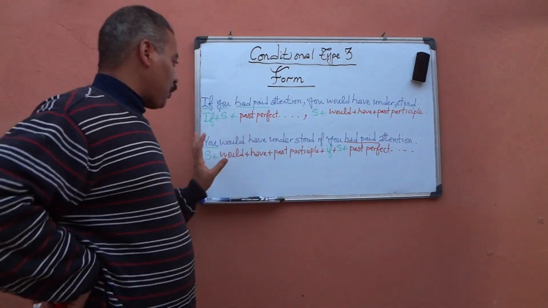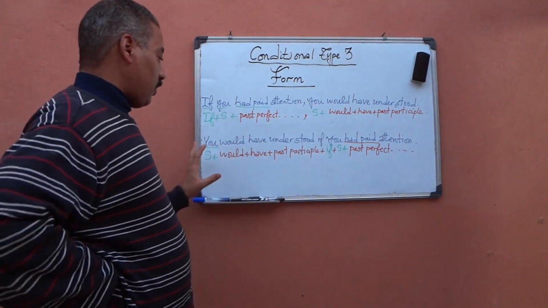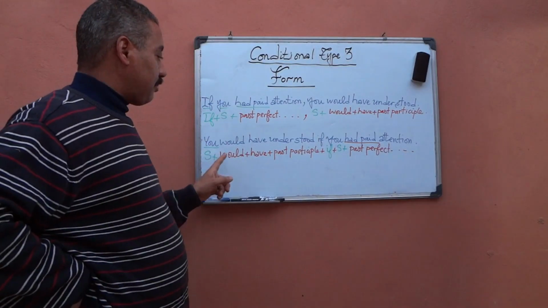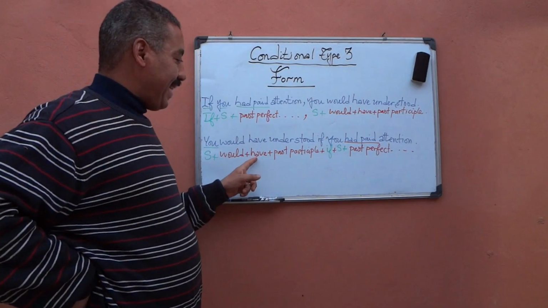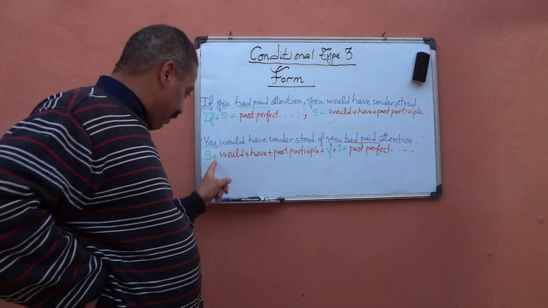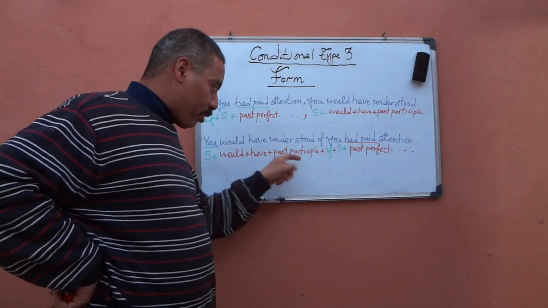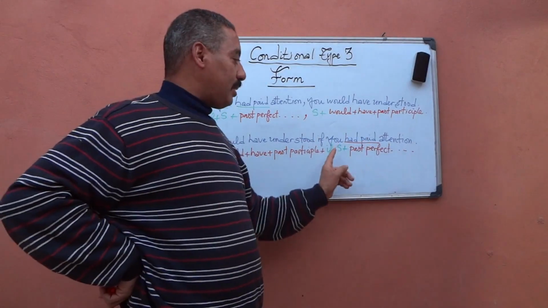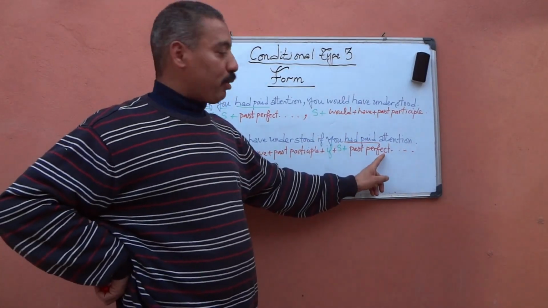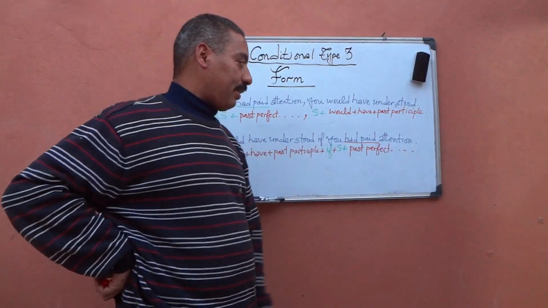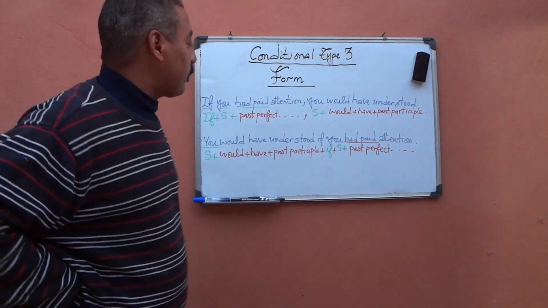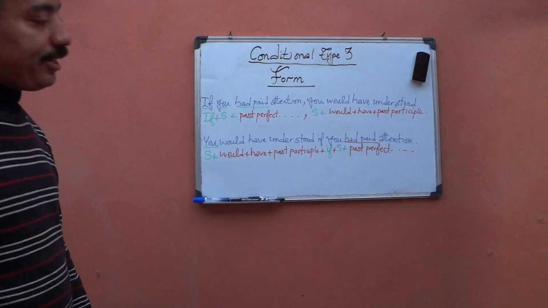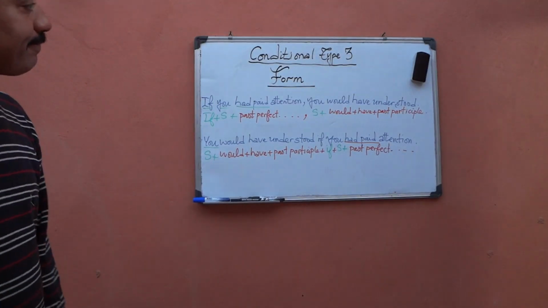If you choose to start with the main clause, it looks like this. Subject plus modal plus have plus past participle, it means subject plus conditional perfect, plus if, now this is the if clause, plus subject plus past perfect, and something if the sentence is still long. So this is the form of conditional type 3.